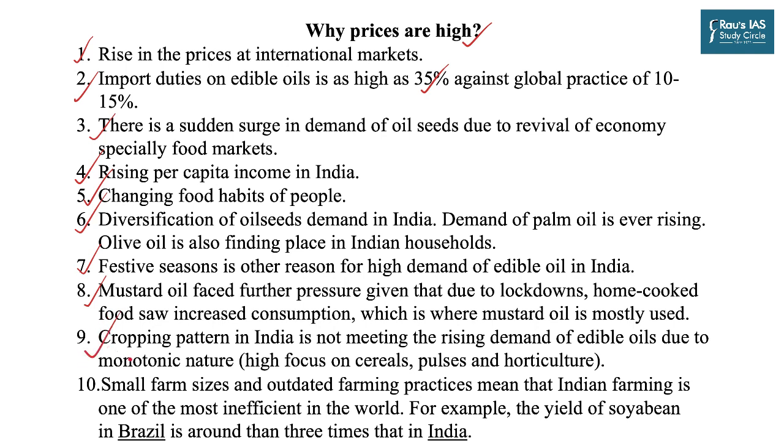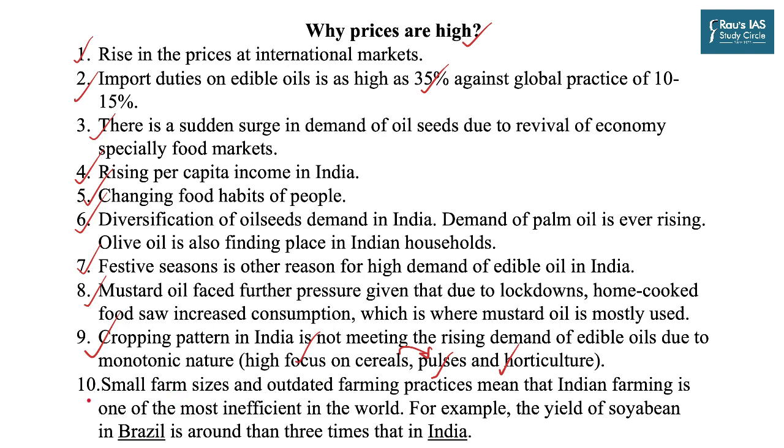Then the cropping pattern in India is not meeting the rising demand of edible oils due to its monotonic nature, with high focus on cereals, pulses and horticulture. Even the focus on pulses and horticulture is quite new. And now we are talking about the third level of diversification, which will include the harvesting of oil seeds.